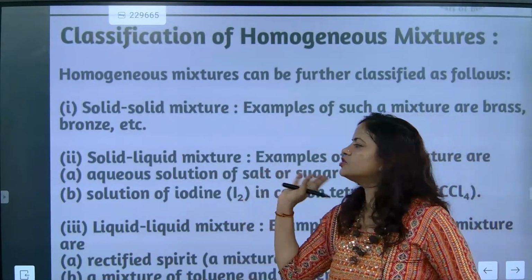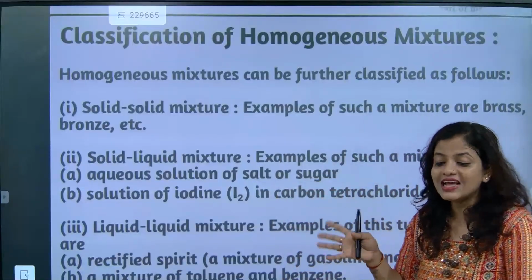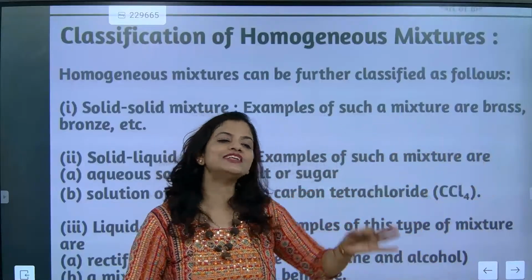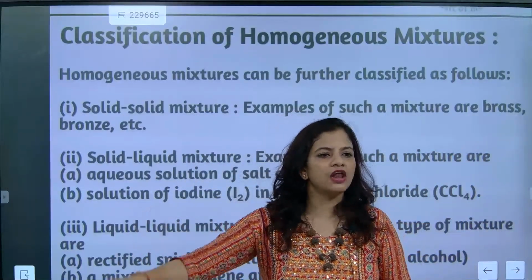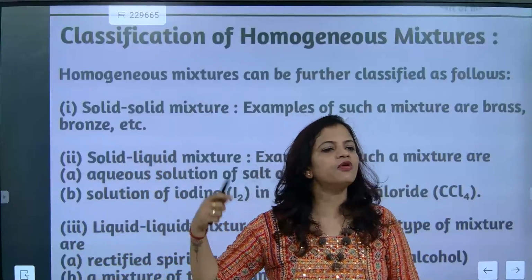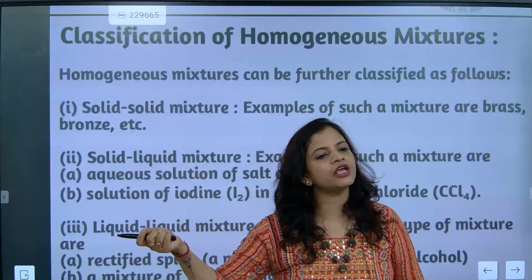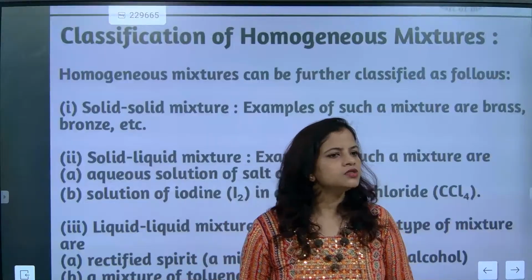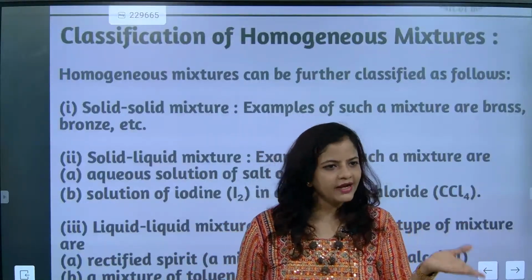Now, aqueous solutions of salt and sugar are examples of solid-liquid mixtures. What type of mixture is that? Homogeneous mixture. A solid-solid example is an alloy. Name any two alloys: bronze and brass. When we talk about solid-liquid, the examples are sugar and water, salt and water.